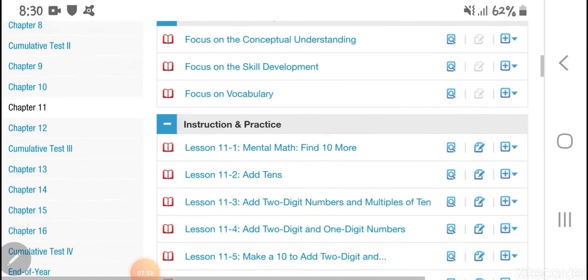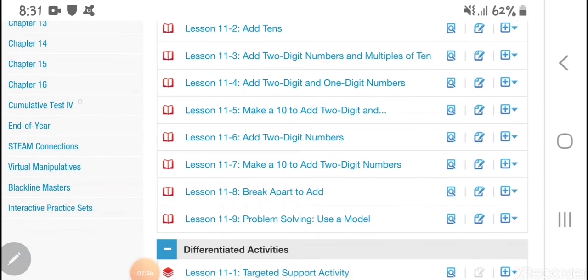Here you can see in your website, always at the left there is virtual manipulative. You see it? Click on it.